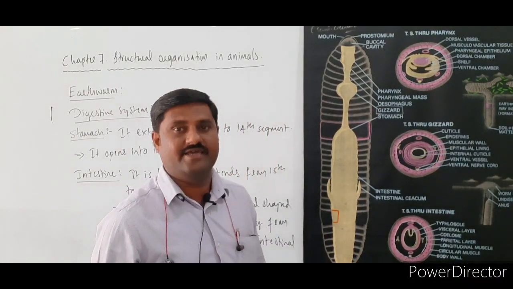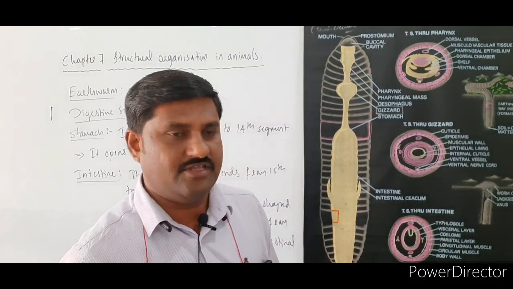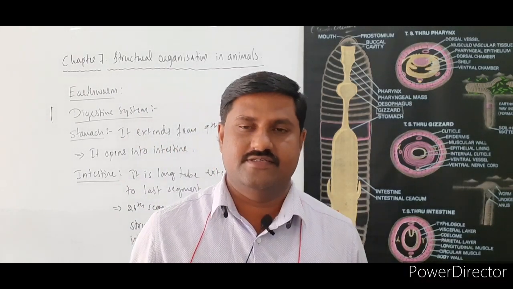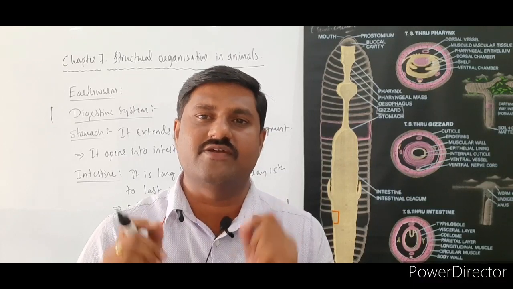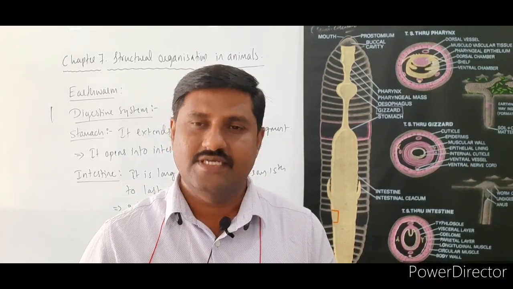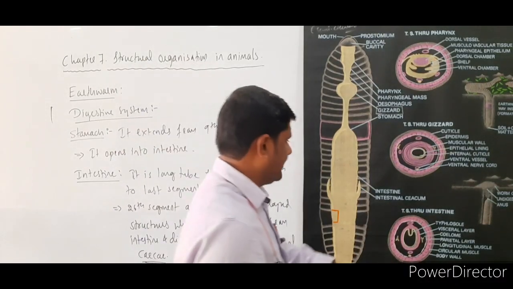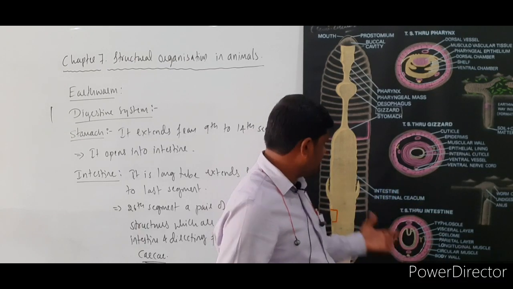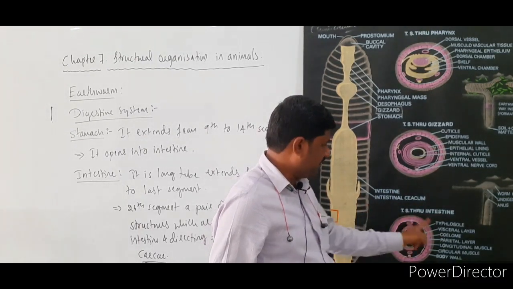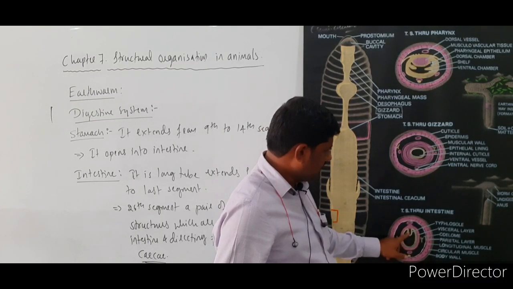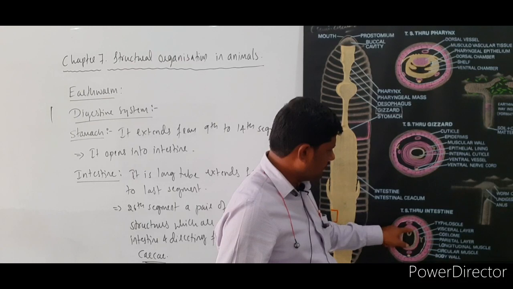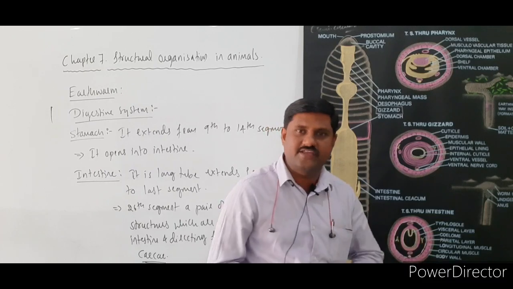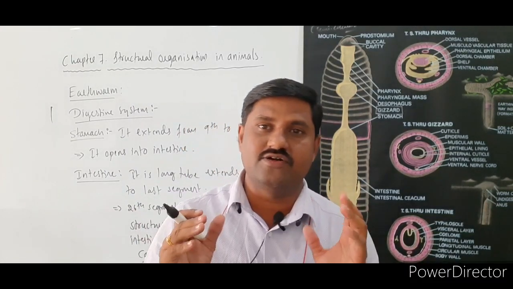And one more point is there. So what is that one more point? After the 26th segment, we come across some foldings on the dorsal wall of the intestine. See here, this is the intestinal structure. When you take the cross section of the body of this animal, you will find this kind of structure, right? So in the intestine, on the dorsal side, the wall makes some infoldings, and such infoldings are present on the dorsal wall.